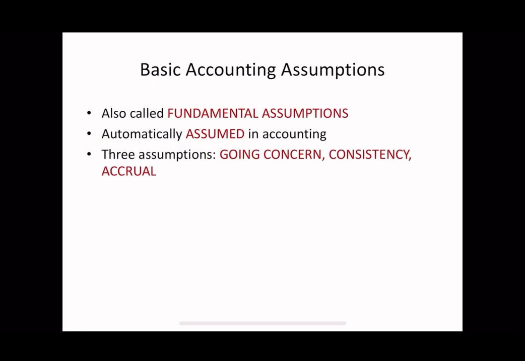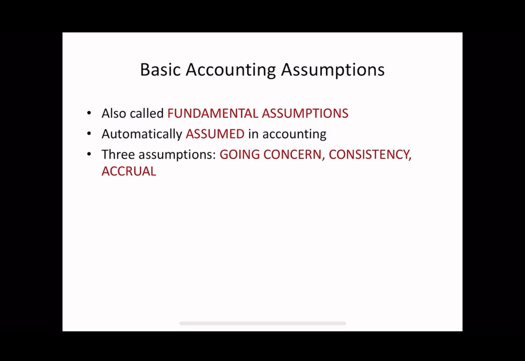Accounting is based on certain basic assumptions. These assumptions are so fundamental that they are automatically followed while preparing accounts, even if they are not written explicitly. These assumptions are called fundamental accounting assumptions because they form the starting point of accounting. Every accounting record is prepared by assuming that these assumptions are true. There are three basic accounting assumptions, that is, going concern, consistency, and accrual. These three assumptions together form the foundation of accounting.